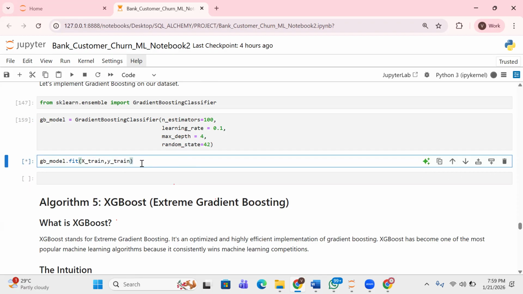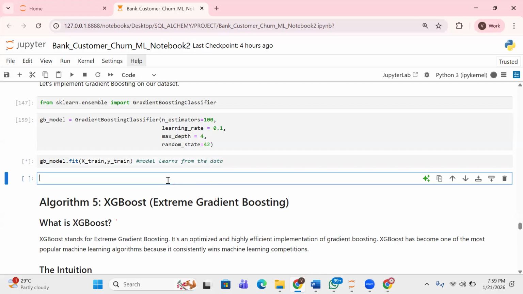I'm just going to attach a comment and say that the model learns from the data. So it's presently learning from the data. Okay, right.